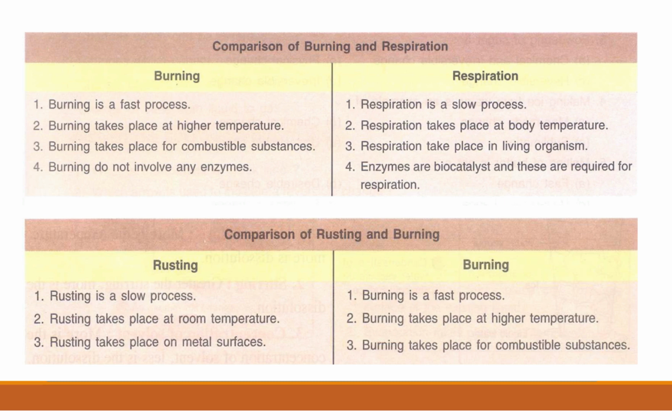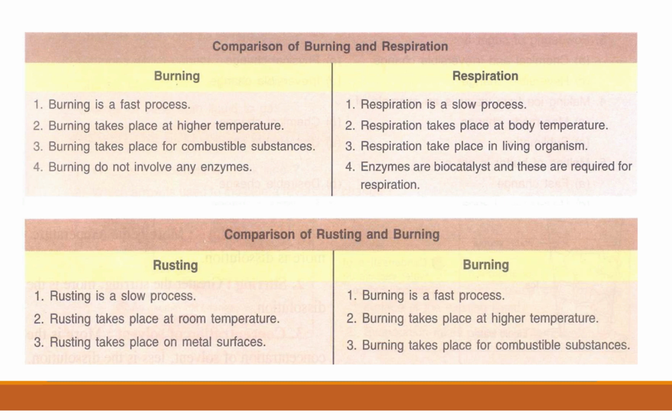The next comparison is between rusting and burning. Rusting is a slow process, we know. Burning is a fast process. Rusting takes place at room temperature, burning takes place at higher temperature. Rusting takes place on metal substances, burning takes place for combustible substances.